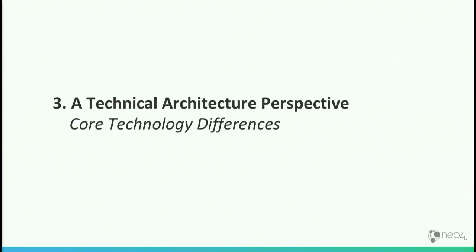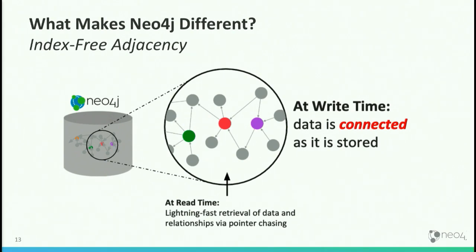So that was a second perspective, and then let's do a third, looking a bit further down at a more detailed level at the technology: what are the things about this technology that are different? If I had to pick one core thing that's different, it's this, and there's a fancy term for it, called index-free adjacency. But what it actually means is that in the graph model you have individual data written as nodes, and then you have relationships that connect them.